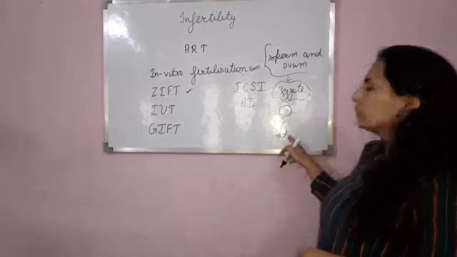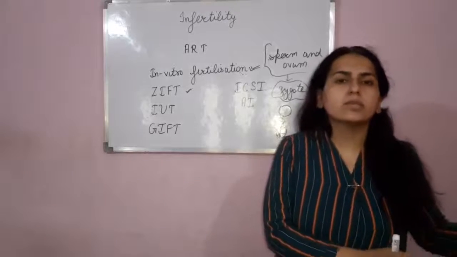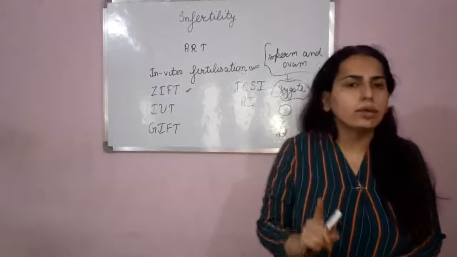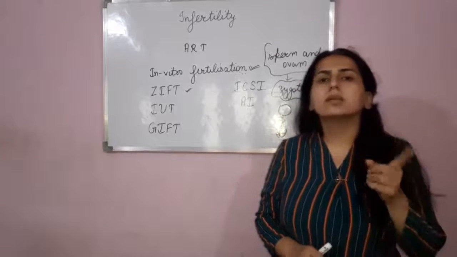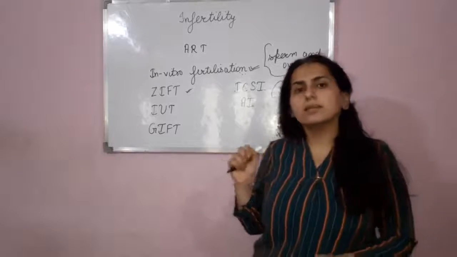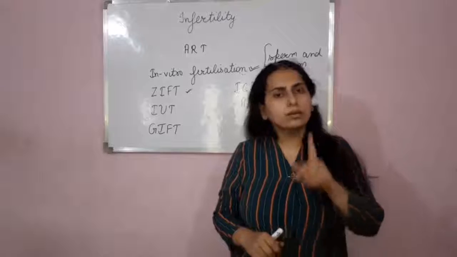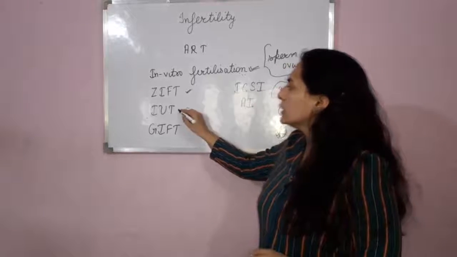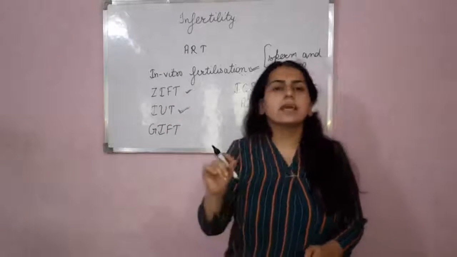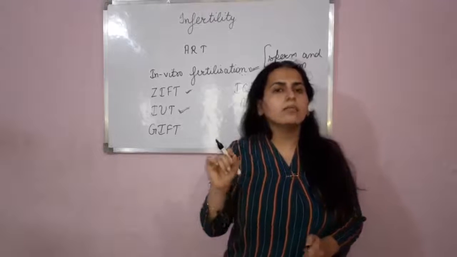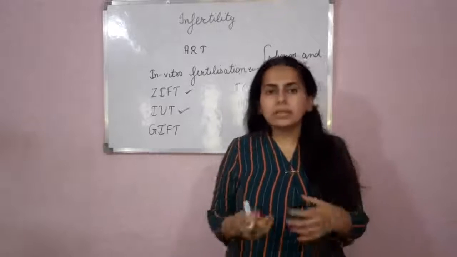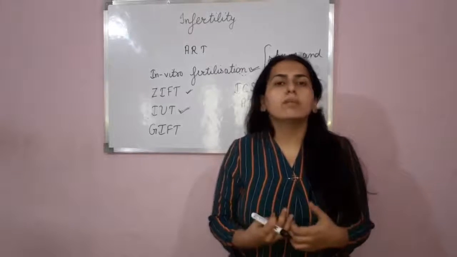But if the embryo has more than 8 blastomeres, then it is implanted into the uterus. At that time, it is not inserted in the fallopian tube. If more than 8 blastomeres are present, the embryo is transplanted into the uterus, and this is known as IUT, that is intrauterine transfer. Am I clear? Now next is GIFT, that is gamete intrafallopian transfer. In some cases, a few females are not able to produce the ovum or egg.